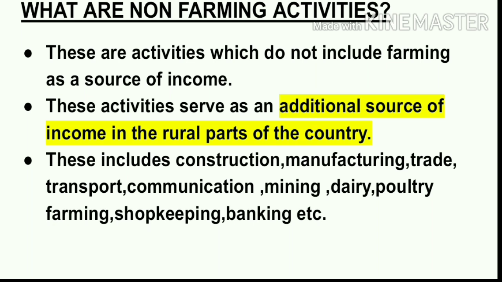So students, there are various non-farming activities starting from construction, transportation, trade, communication, animal husbandry, forestry, mining, in fact banking, insurance, and the various services. All these come under non-farming activities. So the concept of non-farming activities is a very broad one.